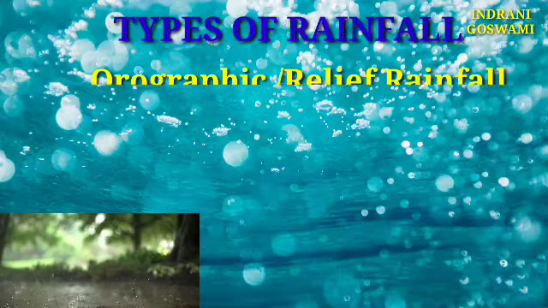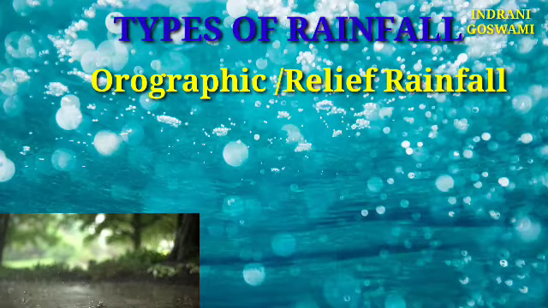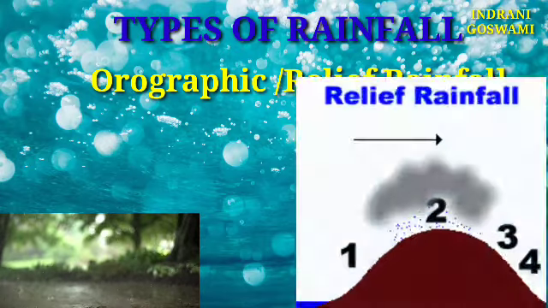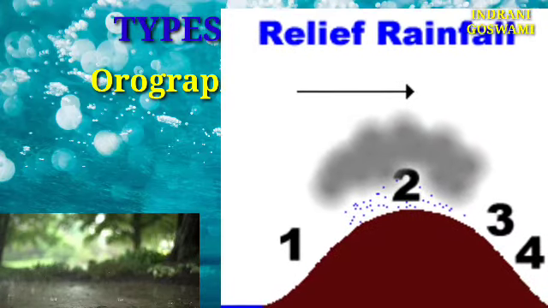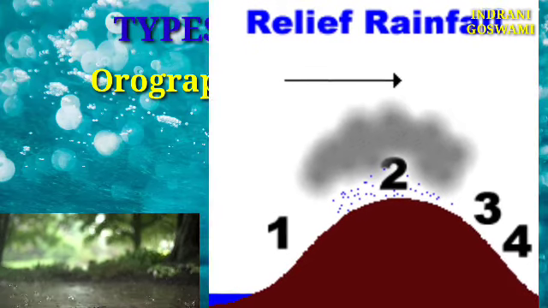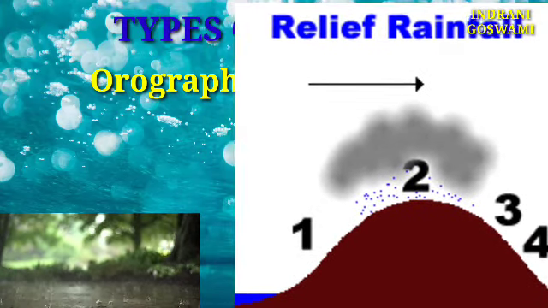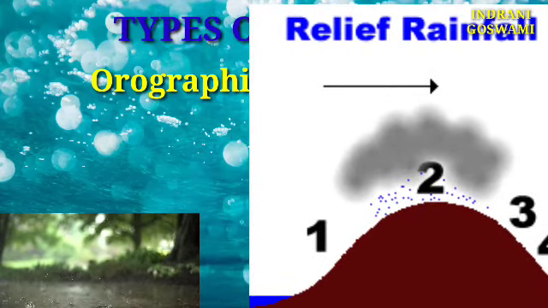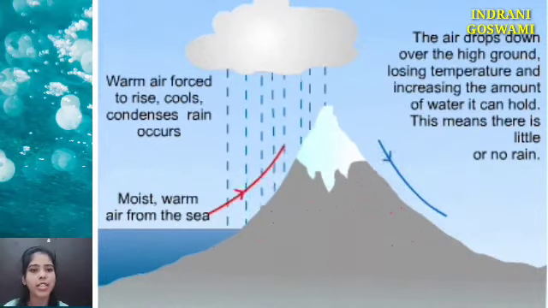The next type is the relief rainfall, or you can say the orographic rainfall. Oros means relief. Basically relief rainfall occurs from the cooling of warm moist air which ascends above a mountain barrier lying in the direction of the prevailing winds. In simple words, suppose this is a mountain and beside it a water body is present.